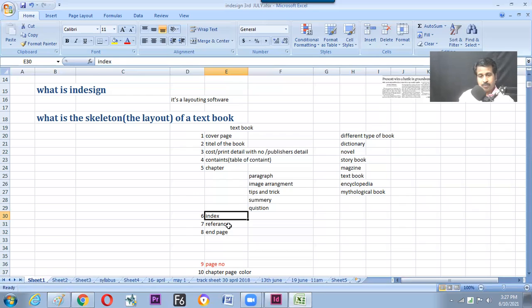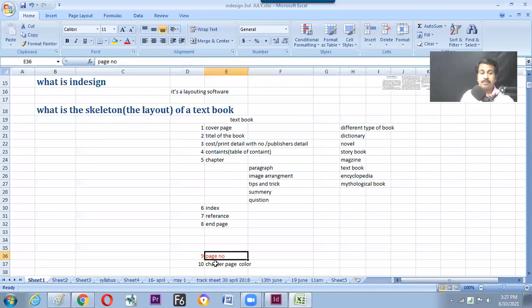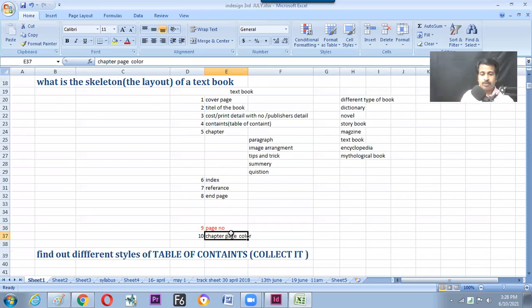Next, hope we have now understood the skeleton. Now, what can be done in all the books? You can find that the page number is common, and each chapter will be in a particular color. If you see an English medium school book, you can find the first chapter in red, the second chapter in green. Every chapter edge is marked with a color. So without opening the book, by looking at the frame or the width of the book, we can tell how many chapters there are by looking at the colors.